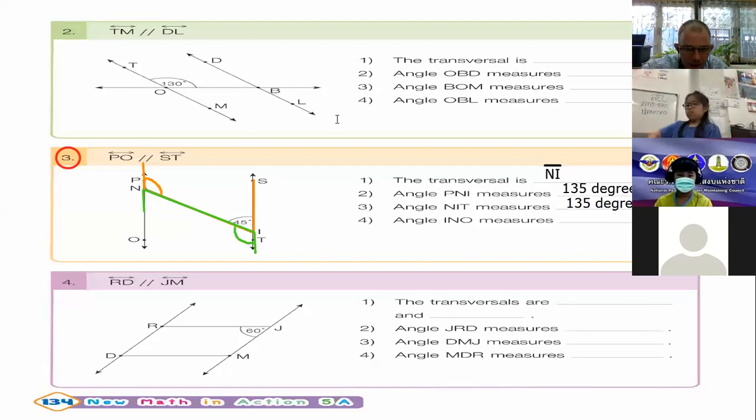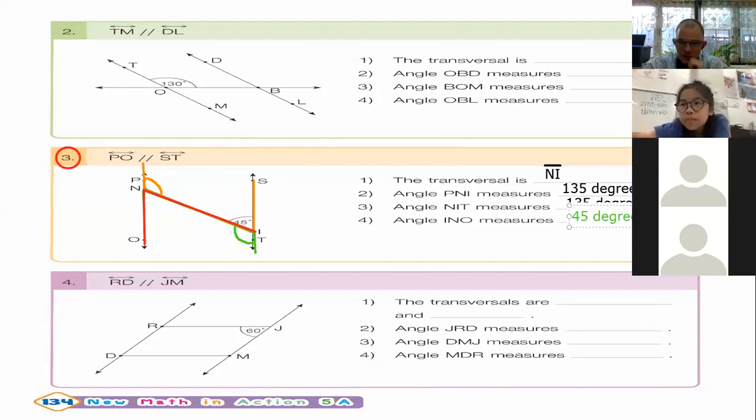I like it. And the last one we have is INO. So let's get our drawing. Wrong color. 45 degrees. NO, 45 degrees. Excellent. That is correct.